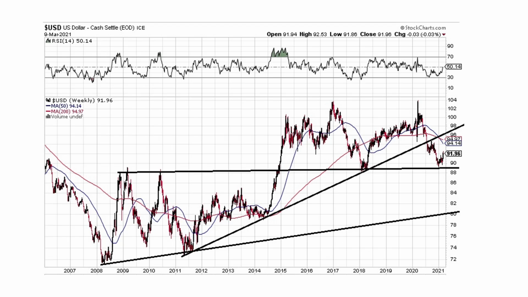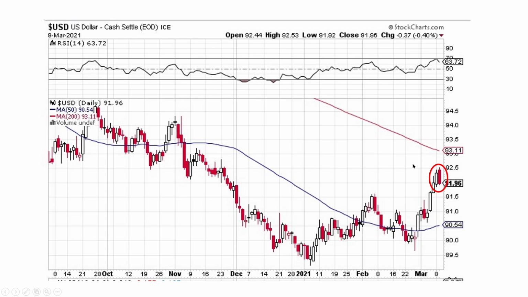Here's the dollar. The dollar broke its long-term uptrend line to the downside right here. And we've got another support line that it looks like it bounced off of. It kind of touched it and bounced off. So let's zoom in. This is a long-term support break. We are moving to the downside, but we do have a support line here. Short term, it looks like we have a bearish piercing or dark cloud cover, however you want to say it, which is a reversal pattern to move to the downside. How much? Not exactly sure. And remember, this is a short-term indicator.